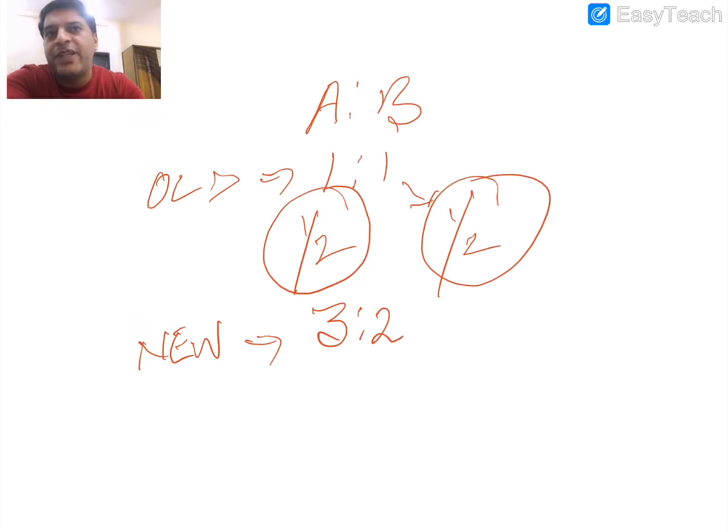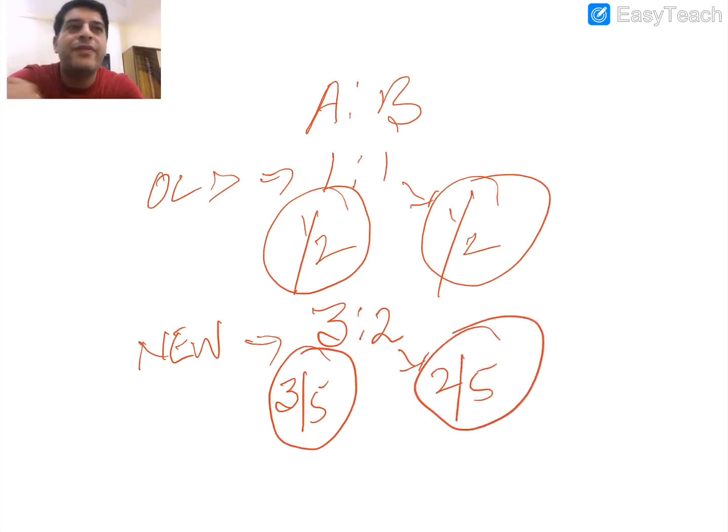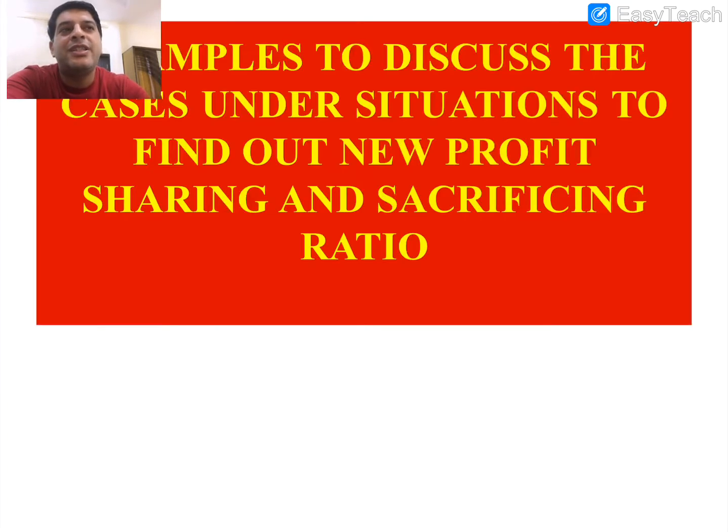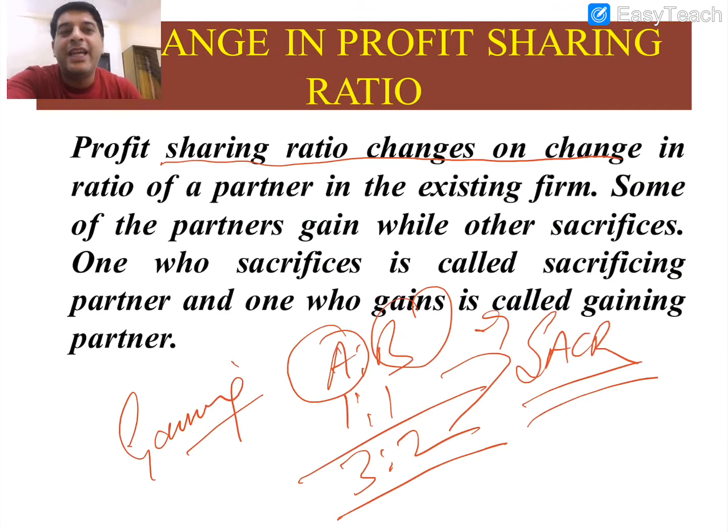That is, A will get 3/5 and B will get 2/5. Getting my point? Earlier A was getting 1/2, but now A will get 3/5. Similarly, earlier B was getting 1/2, now he will get 2/5.